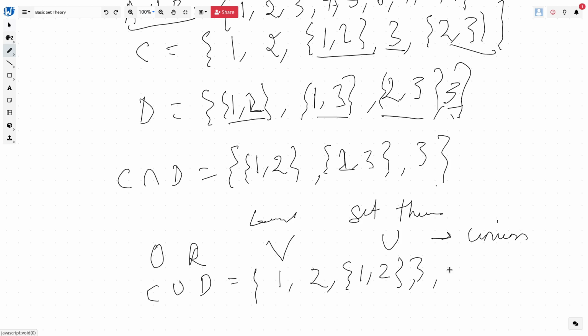Then we have 1 3, then 2 3. We will not repeat the elements which are there in C already. So 1 2 we don't need to write. 1 3 we need to write because it is not in C, right? And 2 3 is there already, 3 is already there. So this will comprise the C union D.